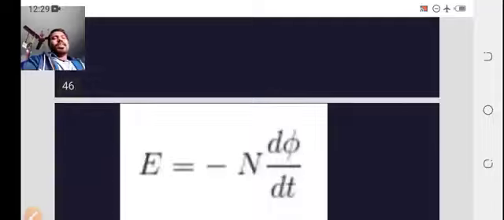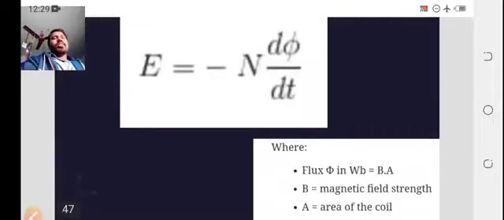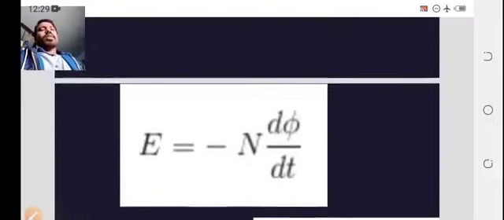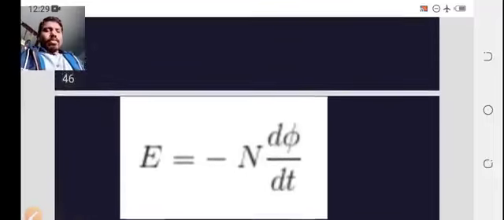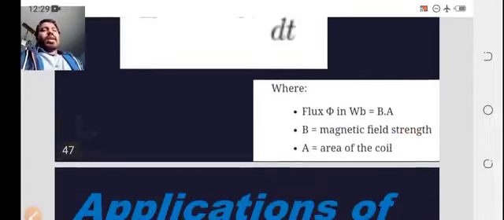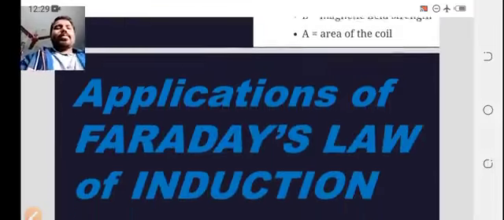Therefore, induced EMF E equal to minus N d phi by dt, where phi is in Weber, phi equal to B times A, where B stands for magnetic field strength and A is the area of the coil.